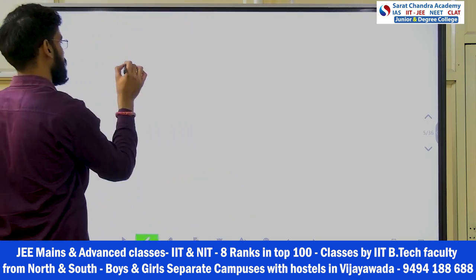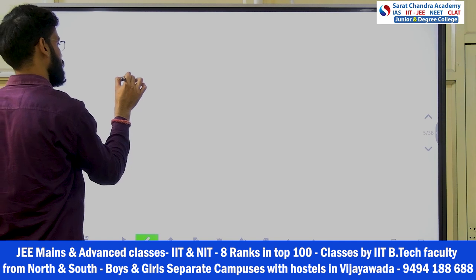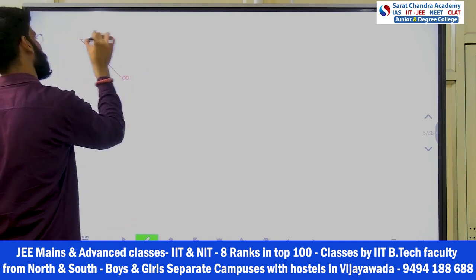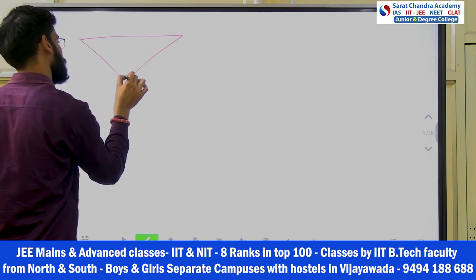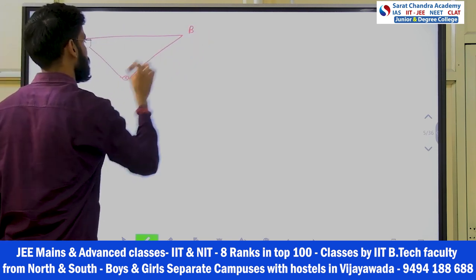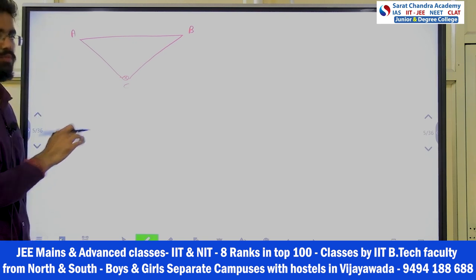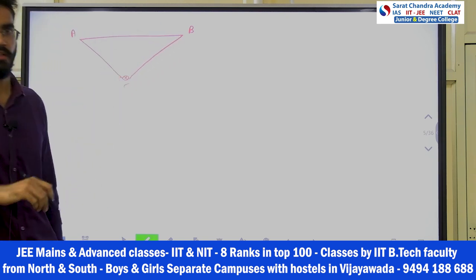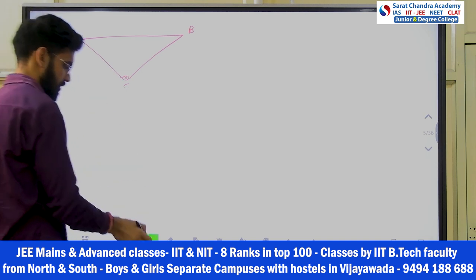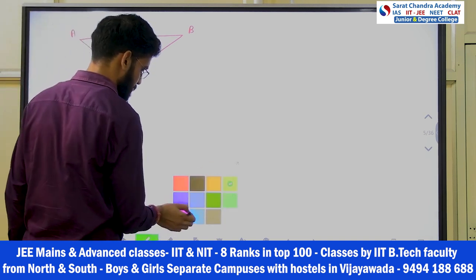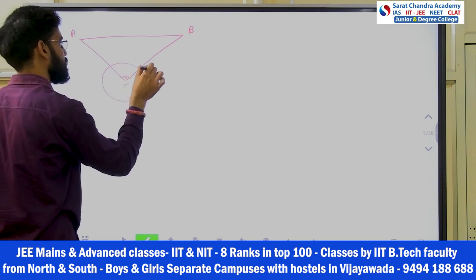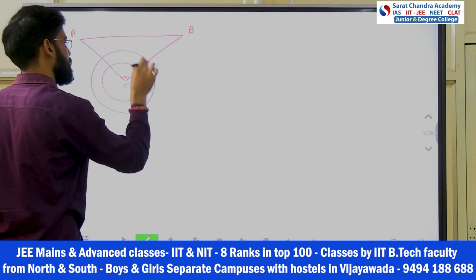Now if you see here, when current is passing like this, this is a closed loop. Let's say this is A, this is B, this is C. This is a closed loop, but he is asking through AB only, right? Not from AC and BC. But one thing you will see is that the magnetic field will be like this only.